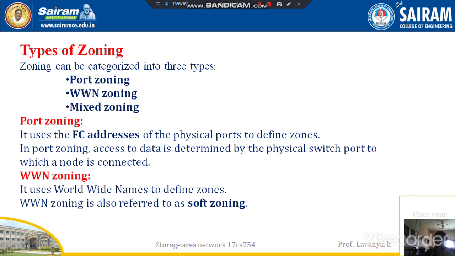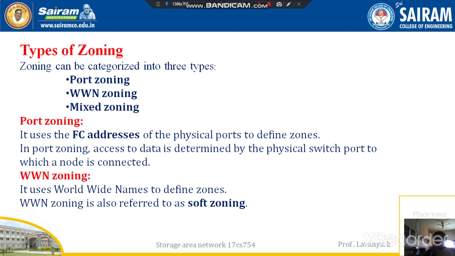What is port zoning? Port zoning uses the Fibre Channel address of the physical ports to define the zones. As I have said, the zones are combined into a zone set, which connects to the members of the zones. These are all the hierarchy structures of the zones.